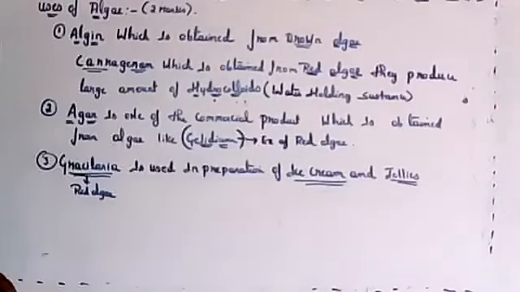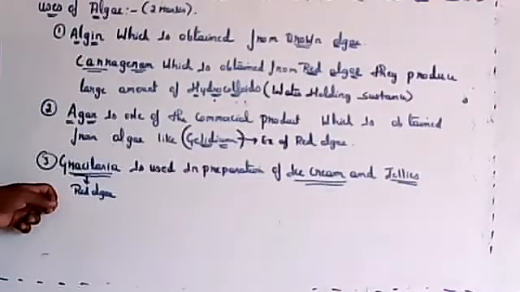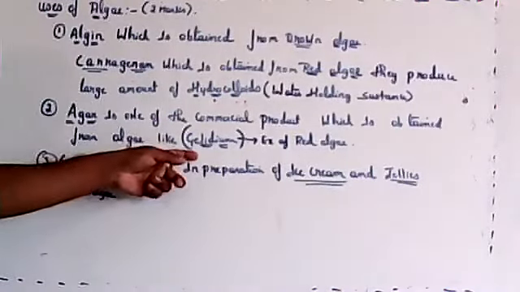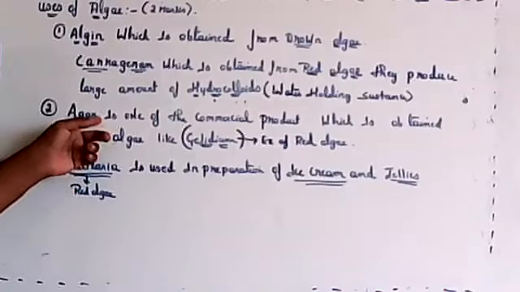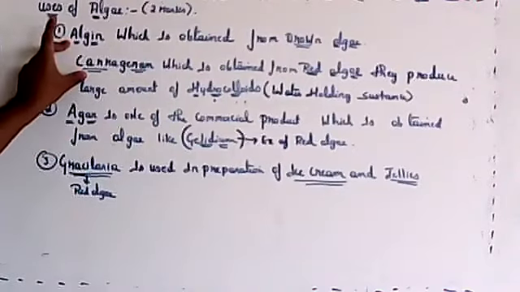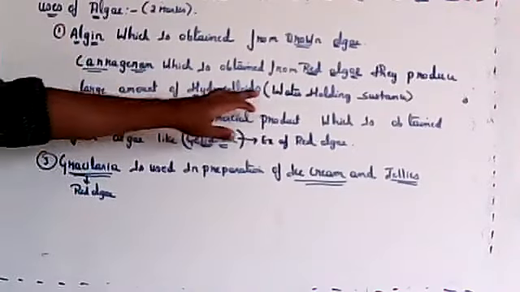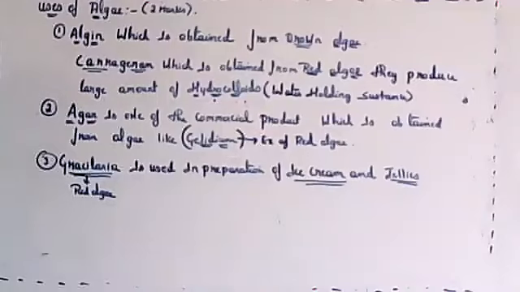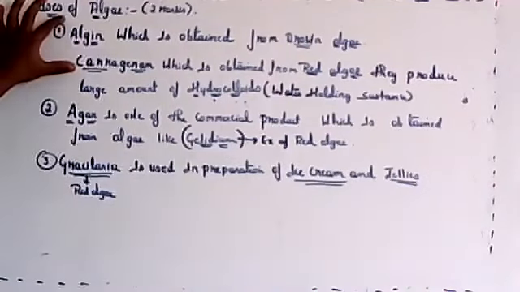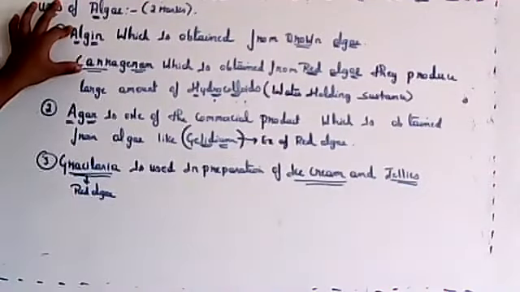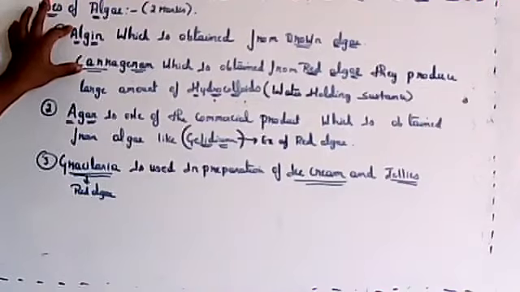Gracilaria is used in preparation of ice cream and jellies. Gelidium is used in preparation of agar. Algin and carrageenan are used as water holding substances, as hydrocolloids. Algin is obtained from brown algae, and carrageenan is obtained from red algae.